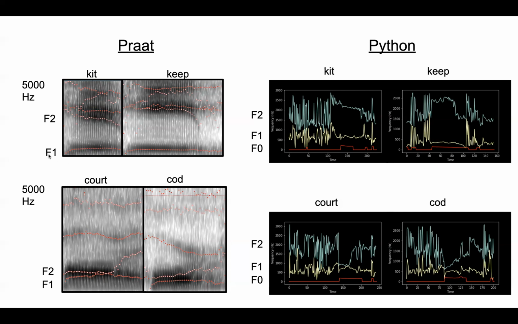F1, or formant 1, right down here, is the representation of the shape of the back of the mouth and the frequency that's produced from that specific part. Now, F2 is a representation of the front part of the mouth and the shaping from there. So we see the words kit and keep, court and cod, and we see keep has a wider spread, kit a little bit closer together, court and cod much closer.